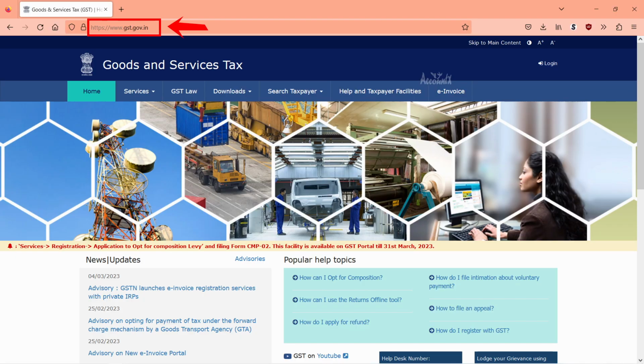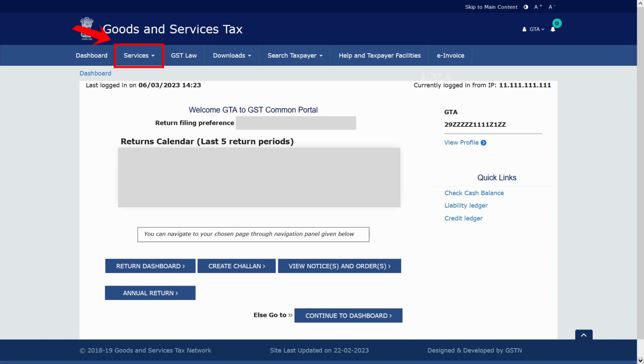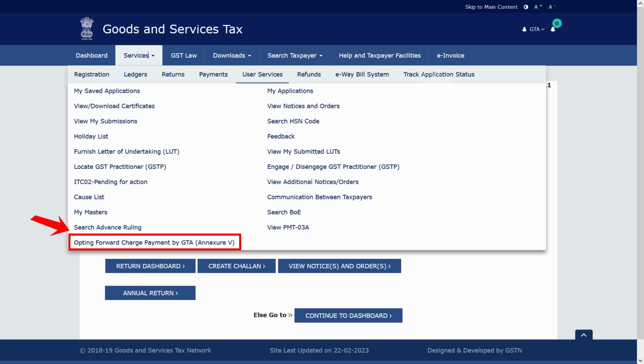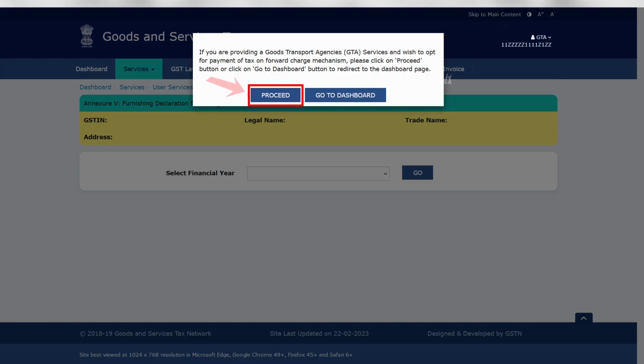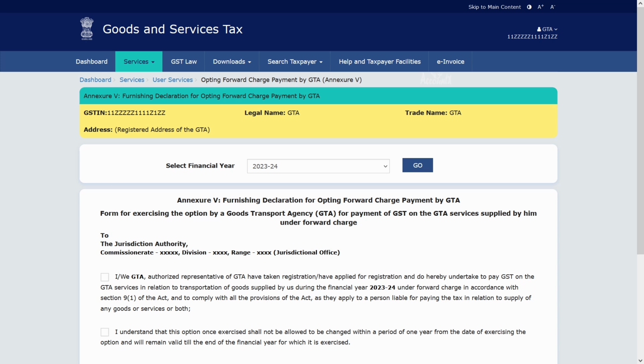Navigate to the GST portal, click Login, enter login credentials and log into your account. Click Services, User Services, opting forward charge payment by GTA, click Proceed, select financial year 2023-24 and click Go. Once you do that, you would be navigated to this screen, that is Annexure 5.